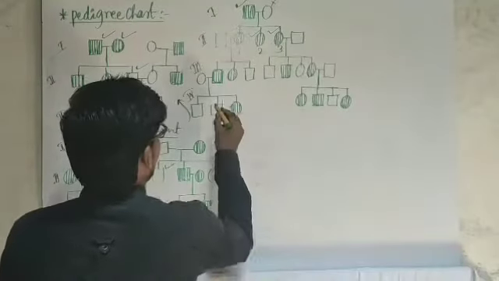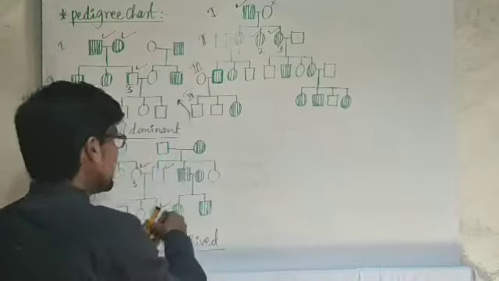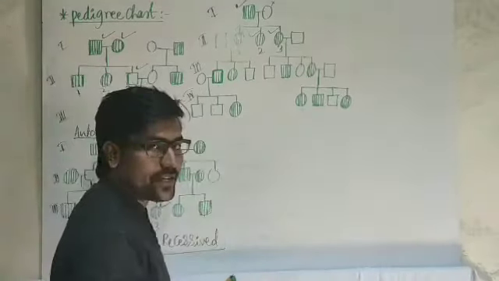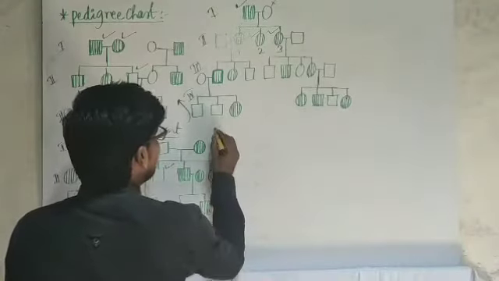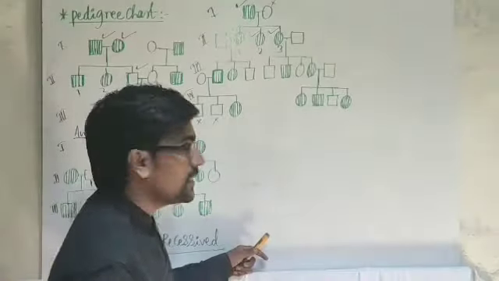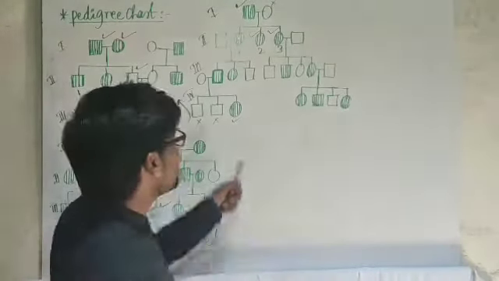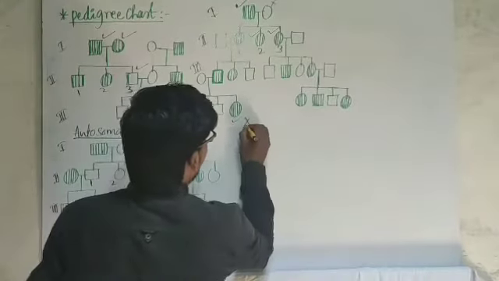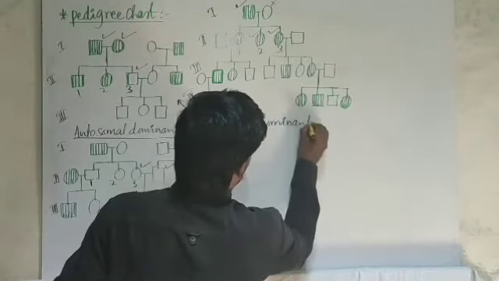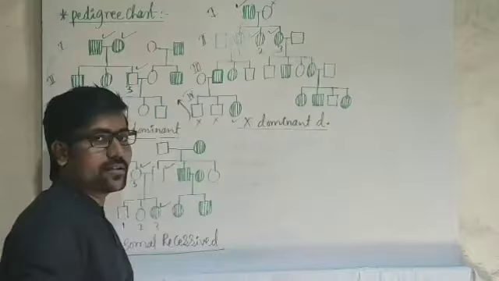See here, this is actually the father symbol. Here the father is affected and the mother is unaffected. If the father is affected, the disorder cannot transfer to the son. It transfers to the daughter only. So what it suggests is that this is the X-linked dominant disorder. This is the third chart.